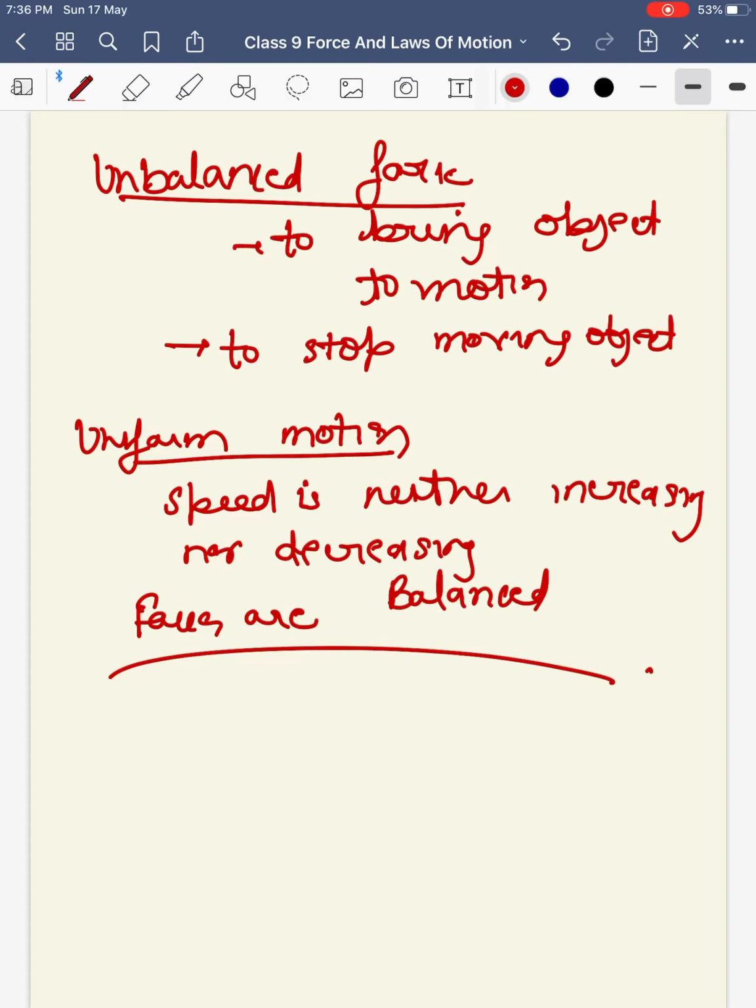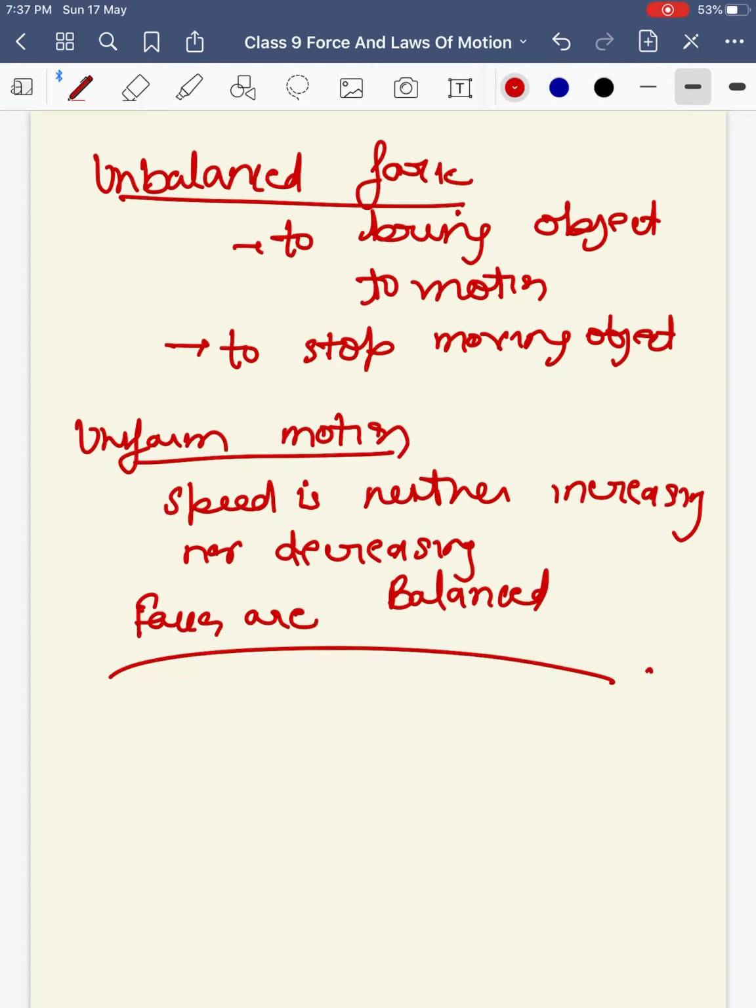require any force. Like I give an example, if you have to start riding a bicycle, you have to apply a force which should be greater than the force of friction between the bicycle and the ground. But once it comes in motion, then you need to paddle it with a constant velocity, with a constant effort, because in that case the object is in a balanced state, because the speed is neither increasing nor decreasing.